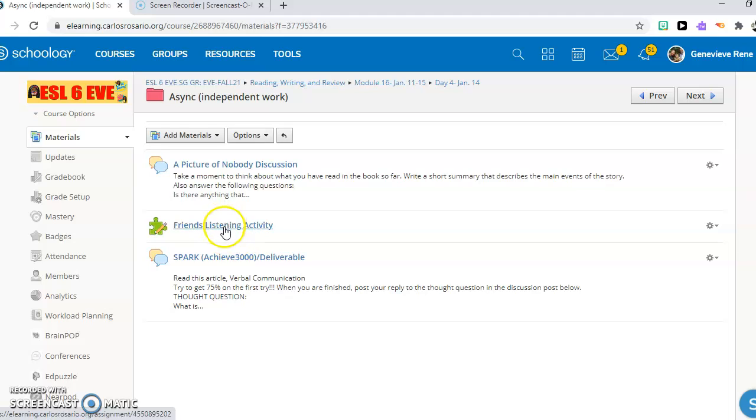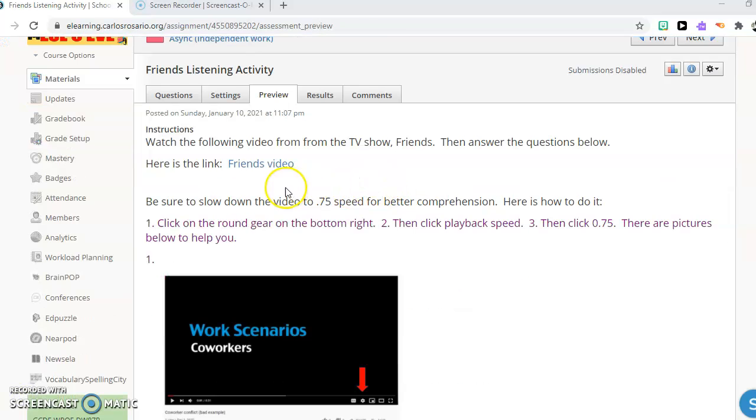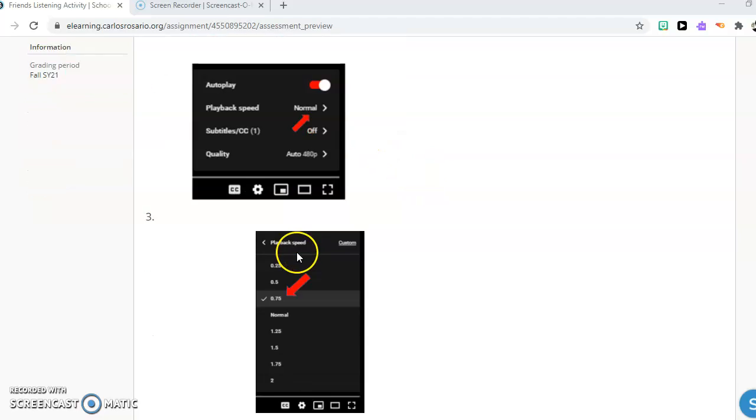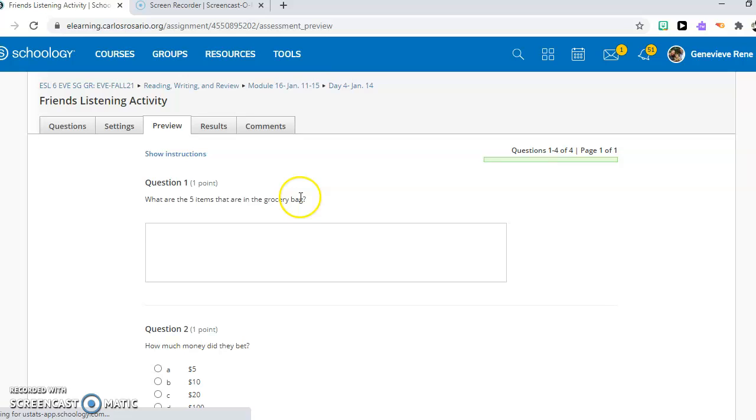Then your next activity is the Friends listening activity. You're going to watch a video from the TV show Friends and answer the questions. Remember to change the speed to make it a little slower, 0.75, and this will help you. So we've done this. And then you start new attempt.